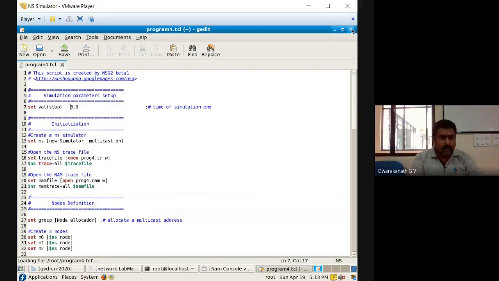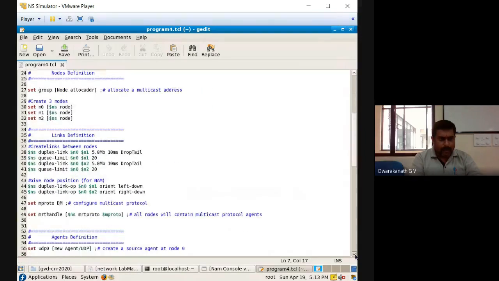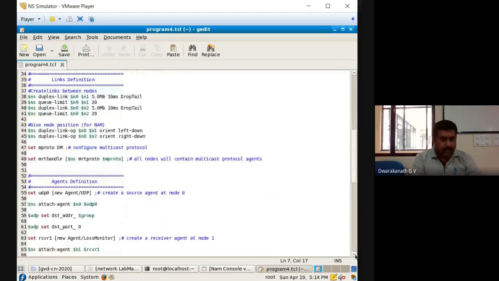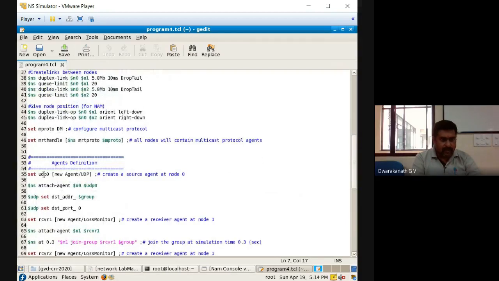It's not a UDP. This type of mistake will come when we copy from other programs. We have defined it here as UDP 0, and I am taking the object as UDP. UDP is not a known object, right? So I should make it 0. Now save this. Again you run.